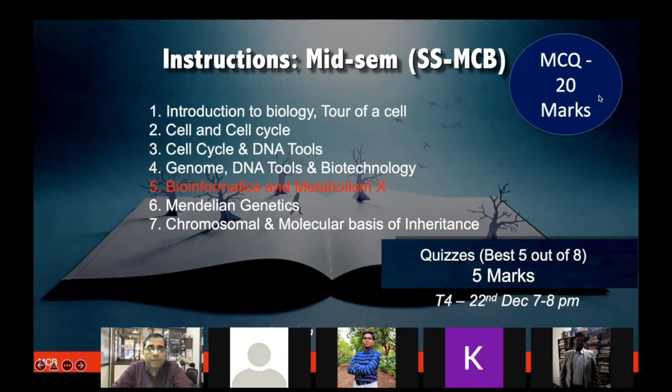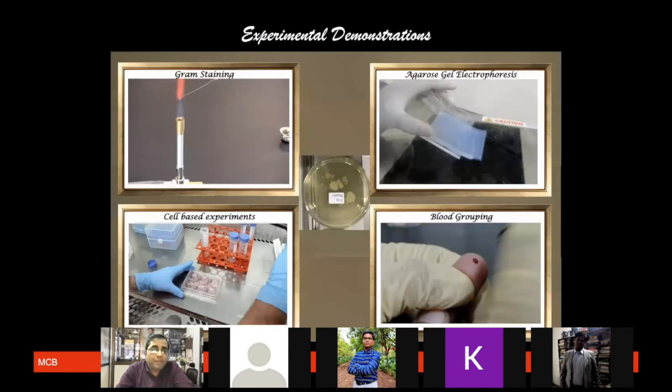20 marks will be your midsem, which will have MCQ questions. Do practice various types of genetic crossing and different types of problems, which we will talk about more logically. The experiments which we have shown are not going to come directly, like you have to write how this experiment is done. It is not going to be a descriptive exam.